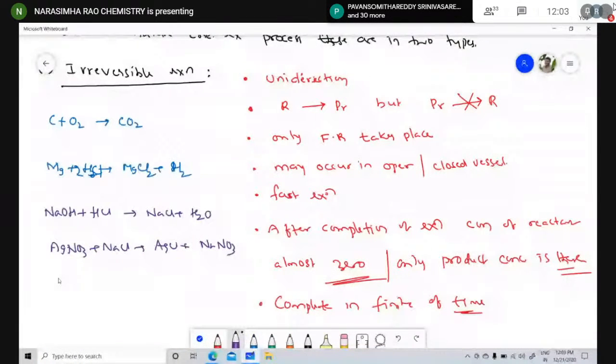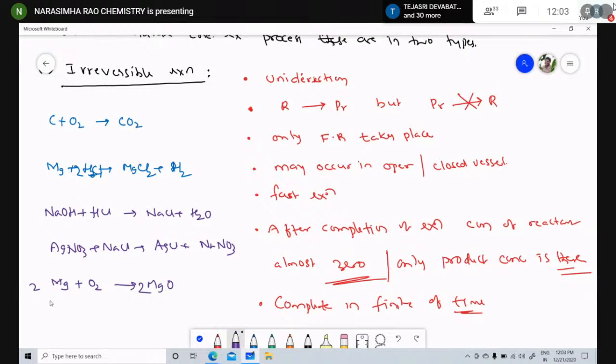Now, another example: magnesium plus oxygen gives rise to magnesium oxide. It's clear. What are irreversible reactions? The chemical reactions which take place in unidirection. Only reactant is converted to product, but product does not give the reactant. Only forward reaction takes place.